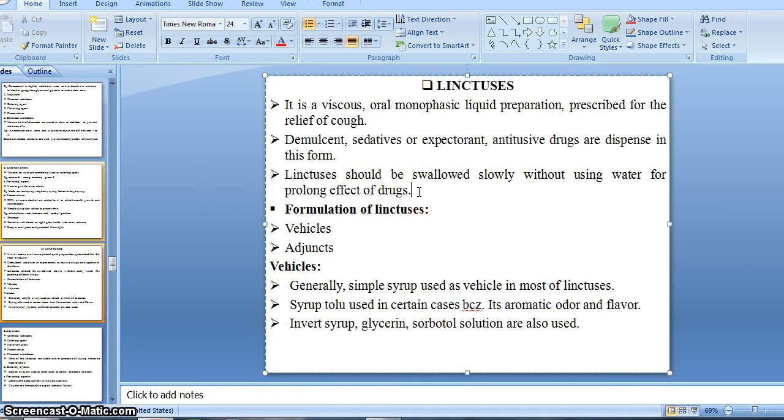Means there is some advice to the patient: whenever he is going to swallow or drink the linctus, he should swallow it without using any kind of water, right? Without water we need to swallow that, because we want to achieve the prolonged effect of the drug, right?